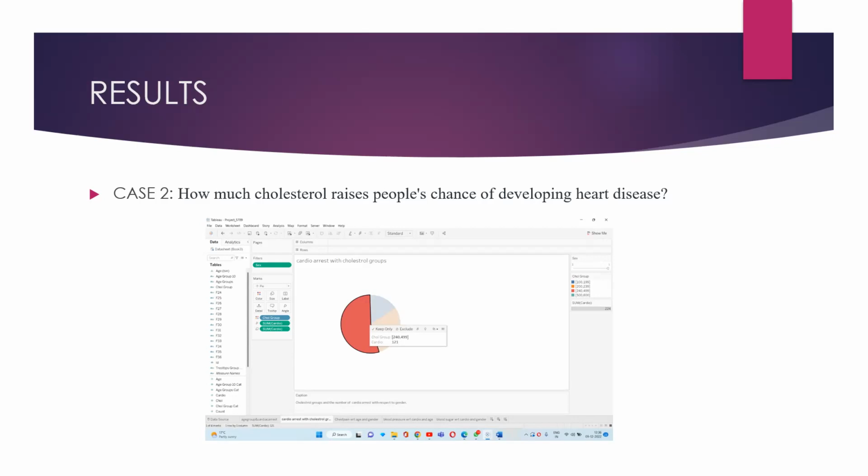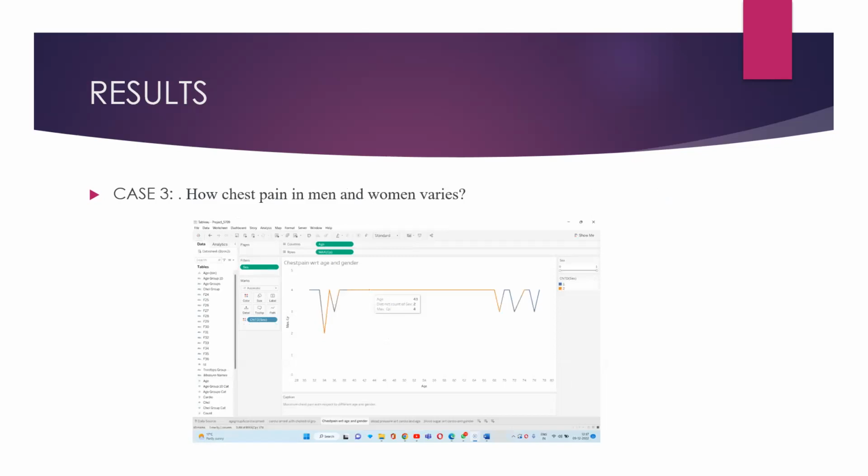How does chest pain in men and women vary? Women of age 34 are least susceptible to chest pain, where the rate is 2, and the maximum is seen in the age group of 35 to 74, where the rate is 4. Men of age 36 are least susceptible to chest pain, where the rate is 3, and the maximum is seen in age 70 to 75, where the rate is 4.